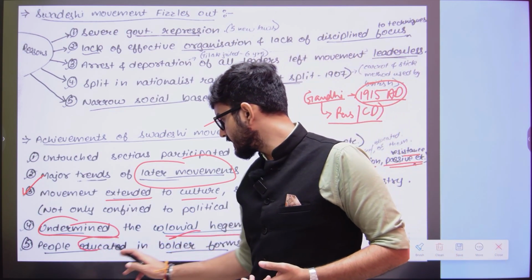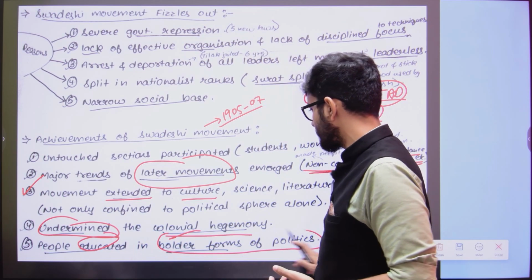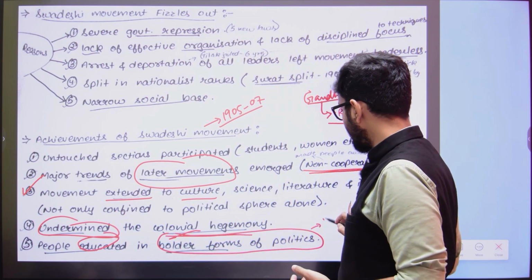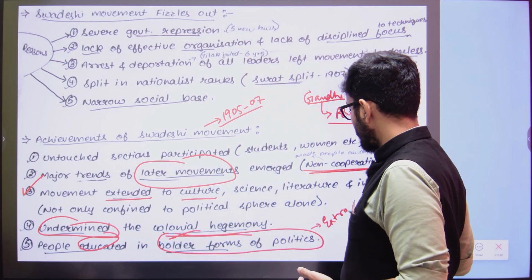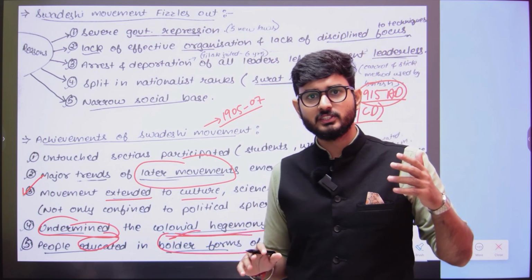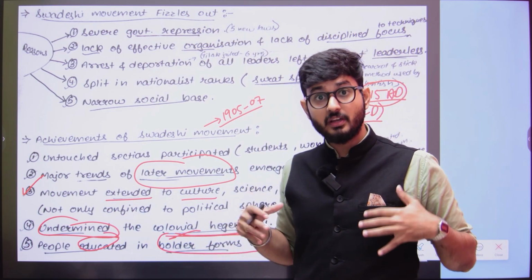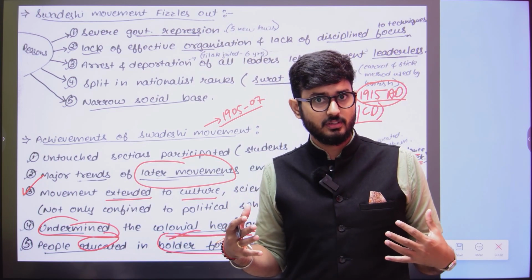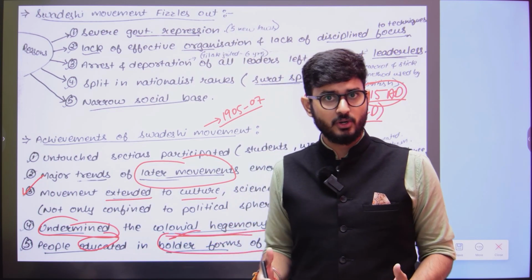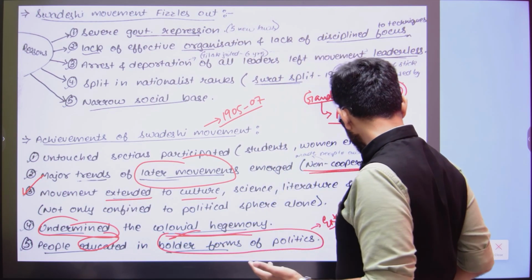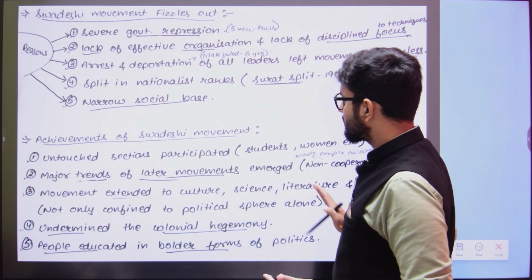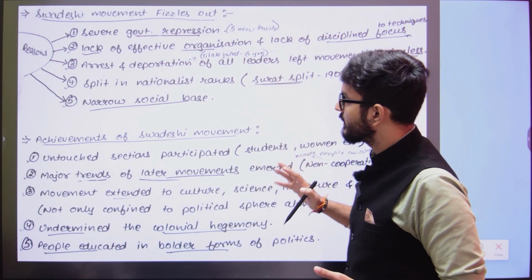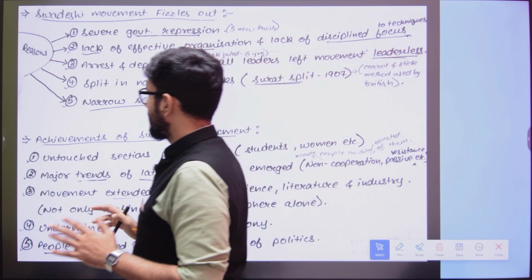That we, the masses, are powerful, the Indians are powerful. Moreover, the people were educated in bolder forms of politics. What are bolder forms of politics? Extra-constitutional ones. Normal politics was petition and prayer, but now taking a bold step, defying the British, was bold enough. So that was a bolder form of politics. This was another aspect that we understand in this particular segment of the Swadeshi movement.